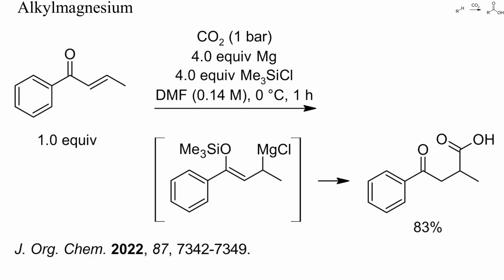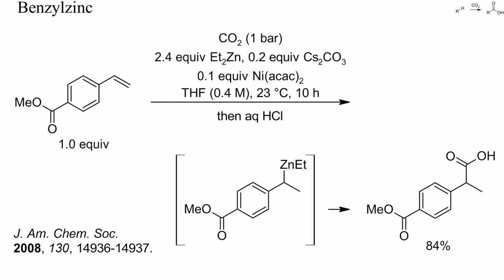Another strategy for preparing Grignard reagents is by treating ketones, esters or other organic electrophiles with a mixture of metallic magnesium and chlorotrimethylsilane in DMF. In this example, such a reaction was conducted under gaseous carbon dioxide, and the carboxylated product resulted directly and in high yield. In this example, a benzylic organozinc reagent was generated from a styrene in the presence of carbon dioxide. Nickel catalysis was required both for the formation of the organozinc intermediate and for the final carboxylation.